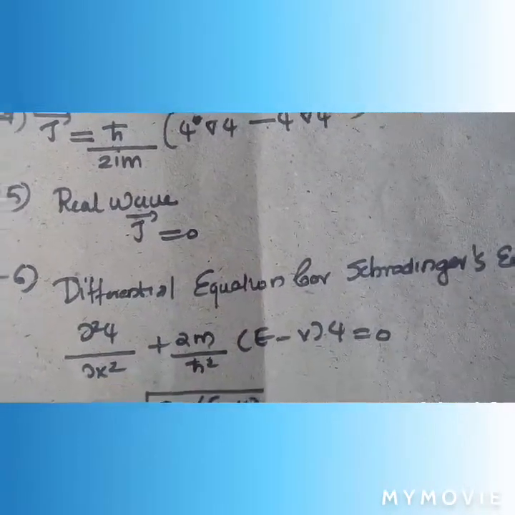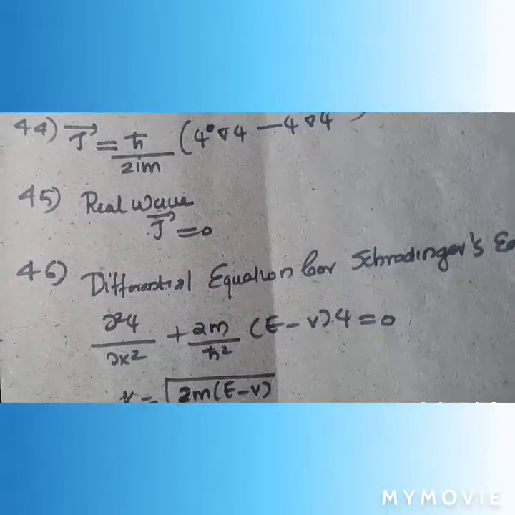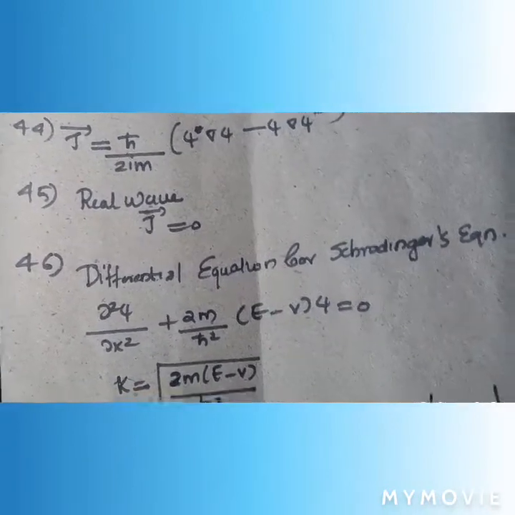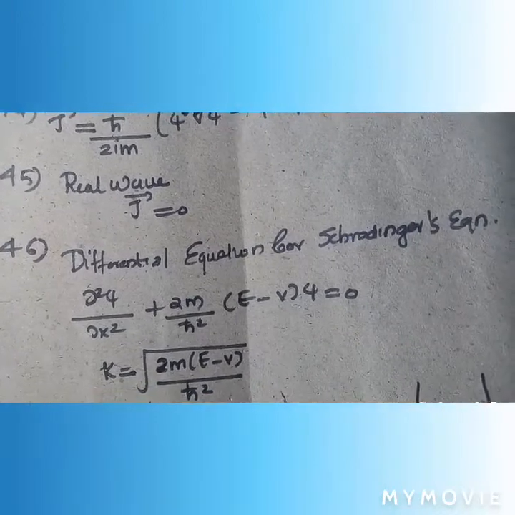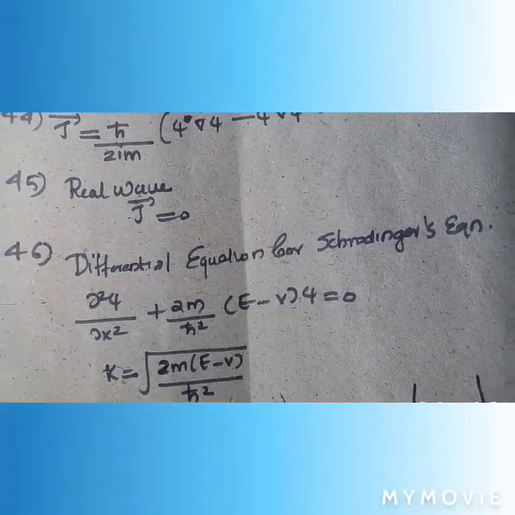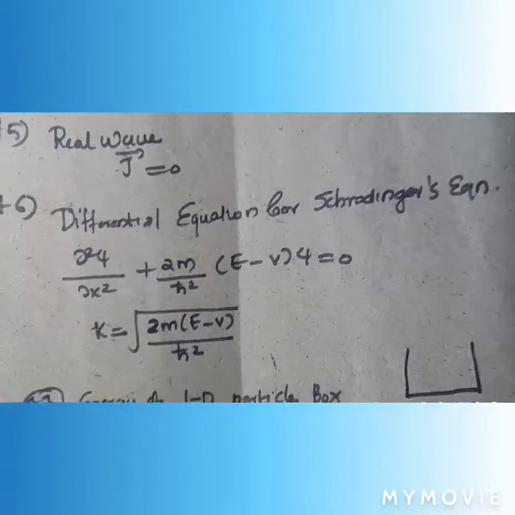The differential form of the Schrodinger equation is dou square psi by dou x square plus 2m by h cut square times E minus V into psi is equal to 0, where k, the wave vector, is equal to under root 2m into E minus V by h cut square.